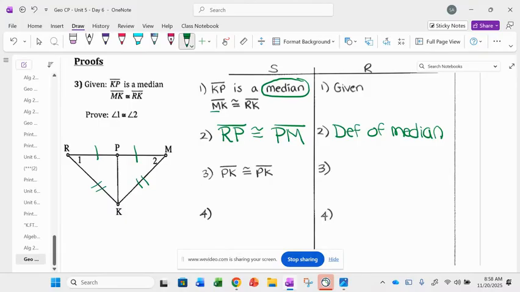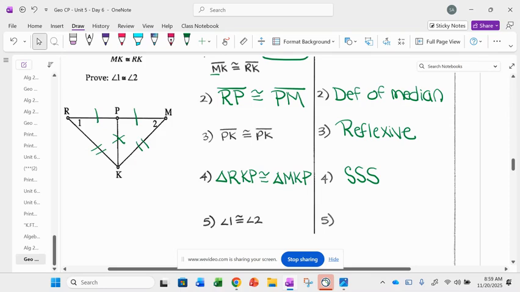Then step number 3, it says PK congruent to PK. What's the reason for that, Leilani? Reflexive. So notice how I marked everything. Now that I marked everything, I can now say the two triangles are congruent. So I'm going to say triangle RKP is congruent to triangle MKP. And based on the tick marks that I've made, what is the reason for this, that these triangles are congruent? Jack? SSS. SSS, you got it.